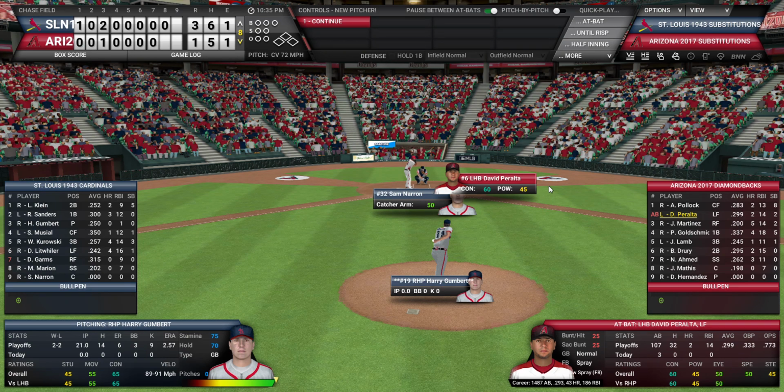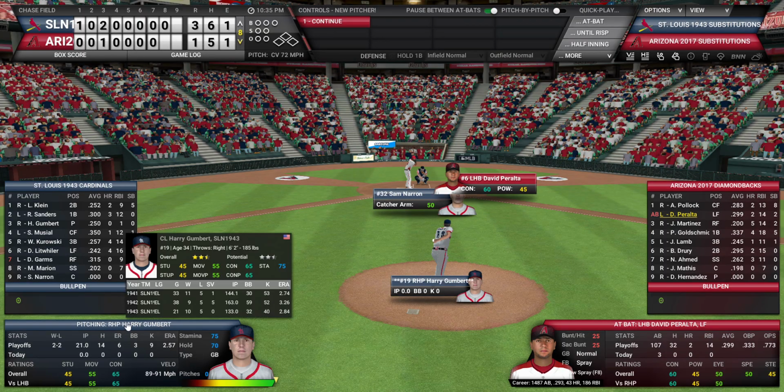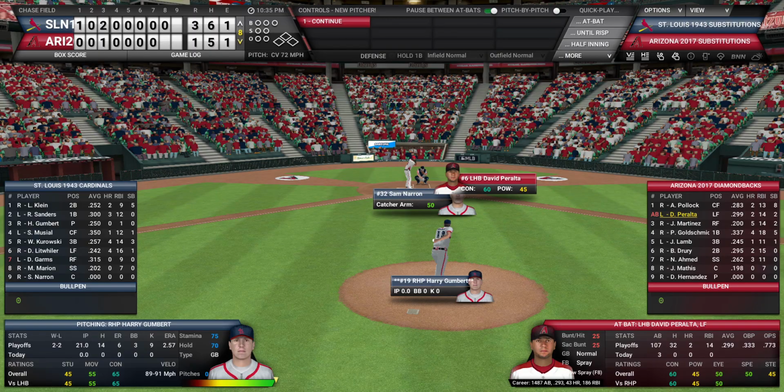Although, while Gumbert's stats are 2.5, his movement and control aren't terrible. I just don't know if the stuff aspect, the stuff rating, is going to be a downfall. These are his stats in this series. No, these are his stats in the tournament so far.